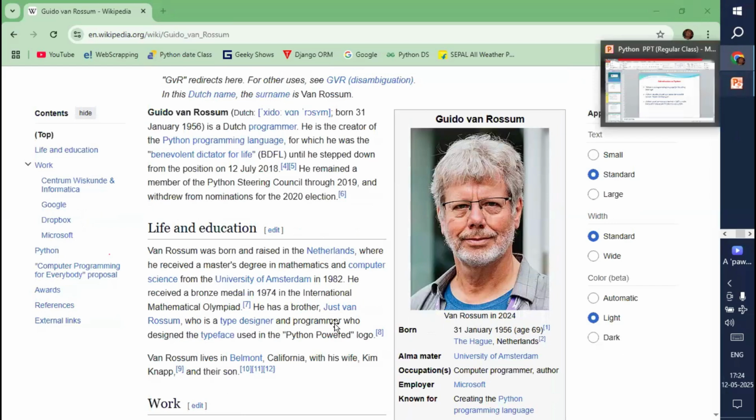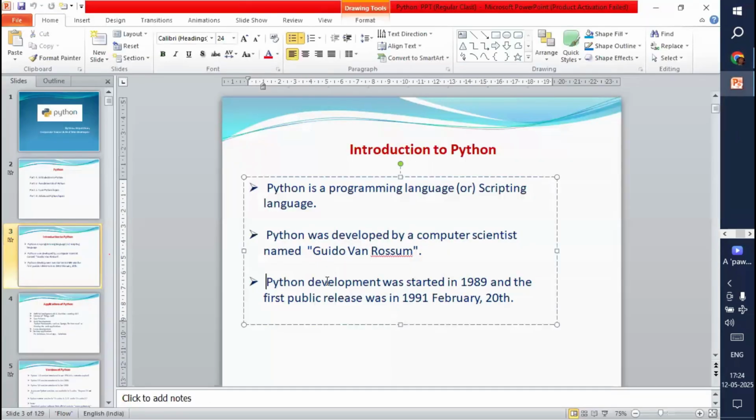Next, Python development was started in the year 1989, and the first public release was on February 20th, 1991. Guido van Rossum and his team started the development of Python in 1989.